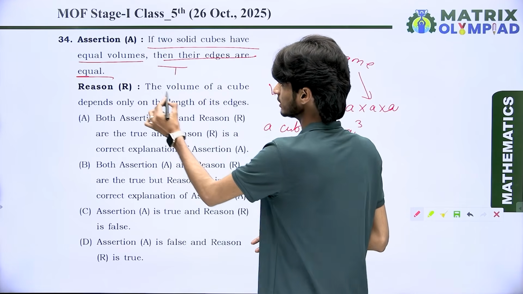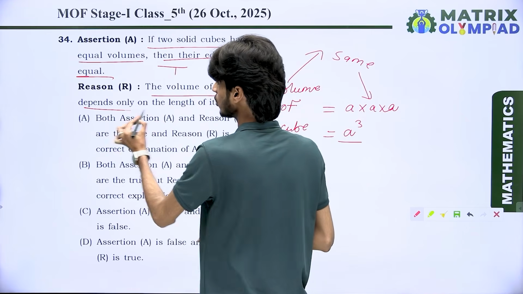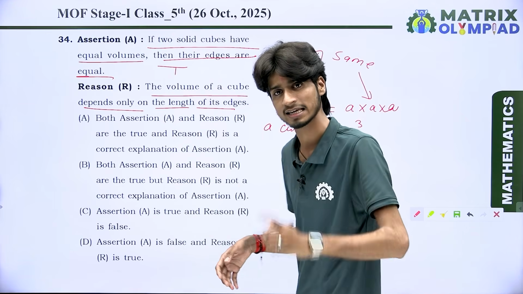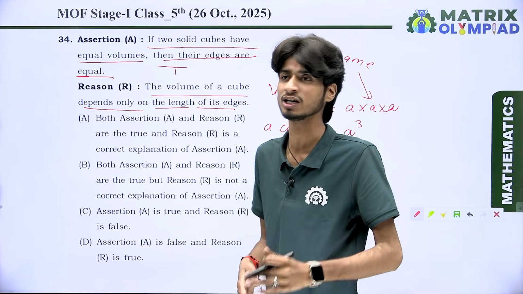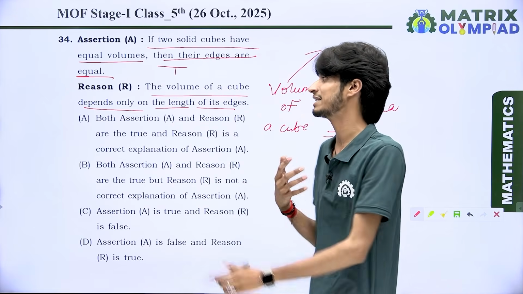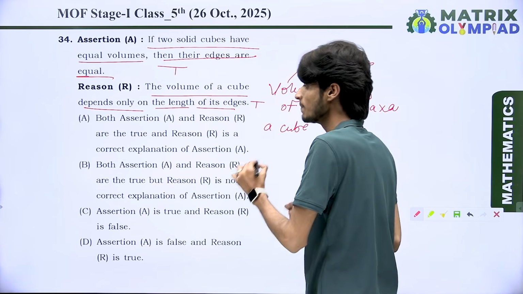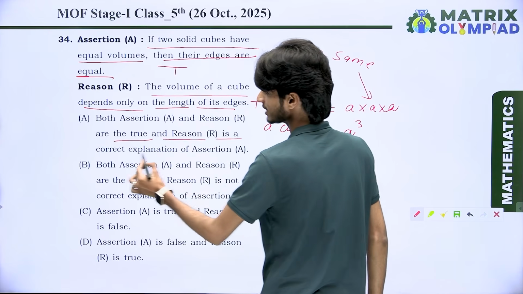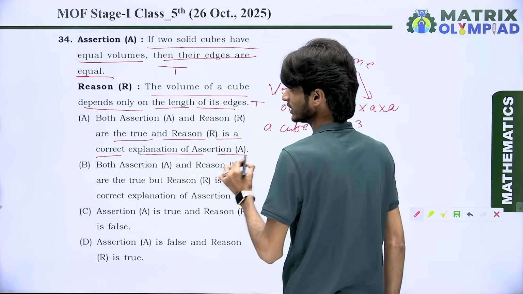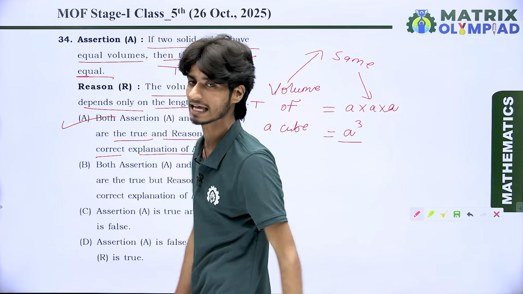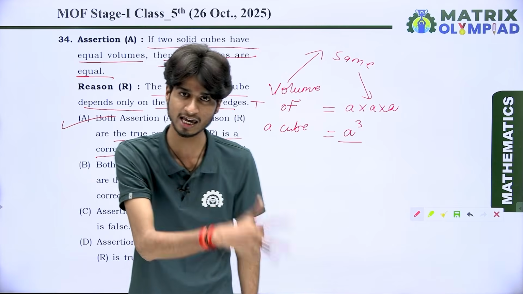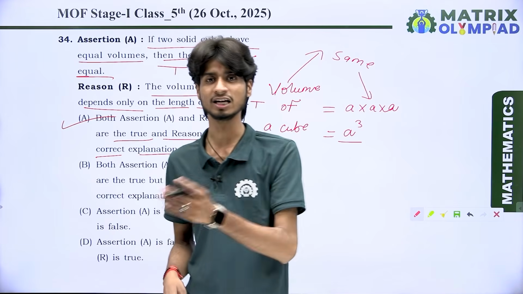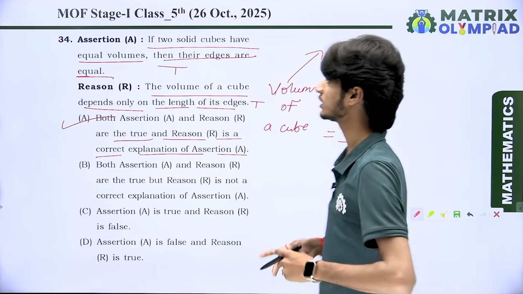And look at the reason. The volume of a cube depends only on the length of its edges. Yes, this is the correct explanation for this assertion. That means the reason is also true. Both are true, and reason R is a correct explanation for assertion A. That means the correct option is option A for question number 34. Let's come to the next question, everyone.